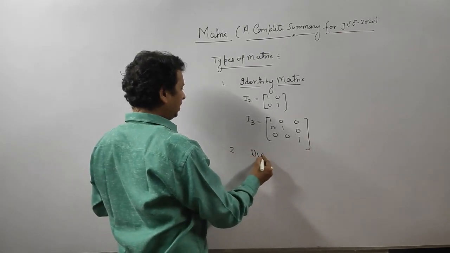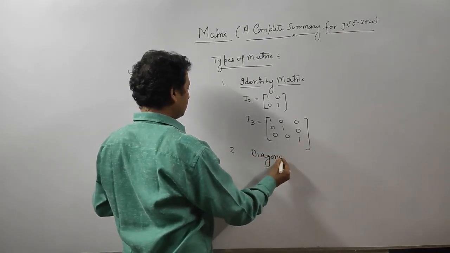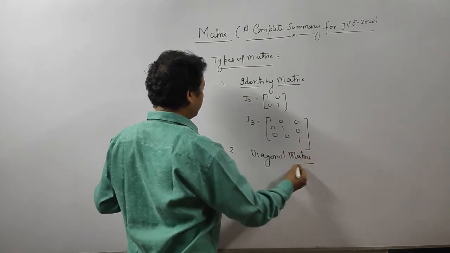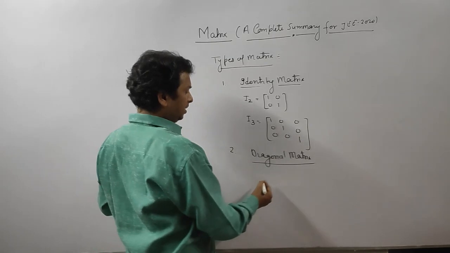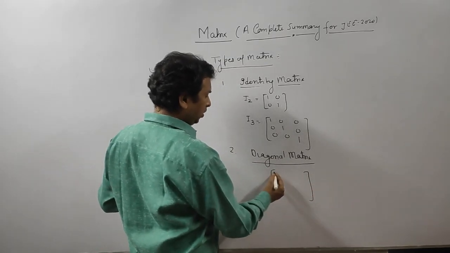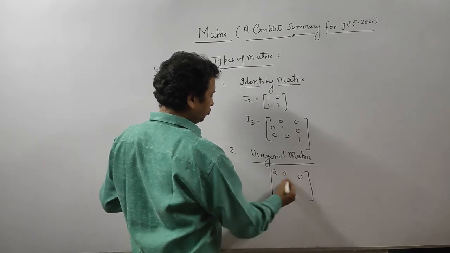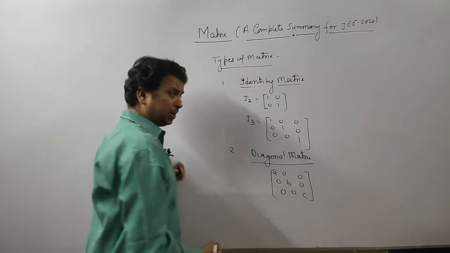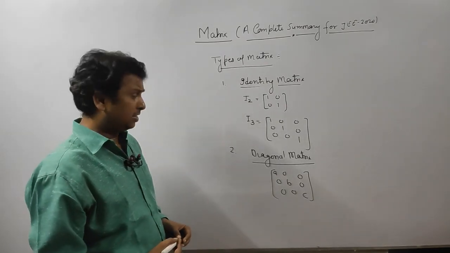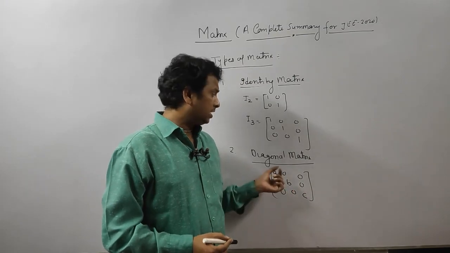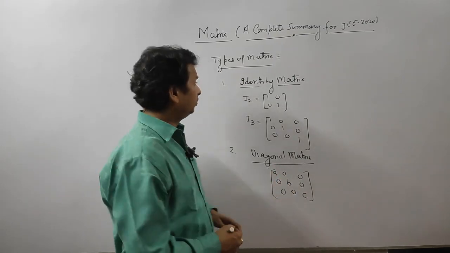Then diagonal matrix. What is a diagonal matrix? A matrix is diagonal if elements are only on the diagonal: A 0 0, 0 B 0, 0 0 C. It means the principal diagonal contains non-zero entries and all remaining entries are zero. That is called a diagonal matrix.